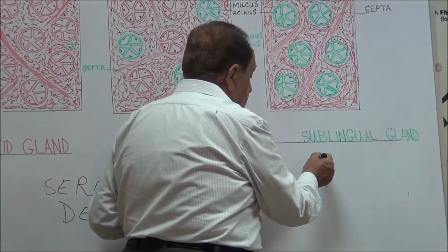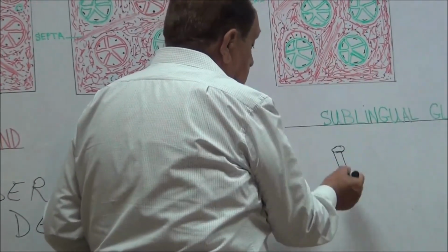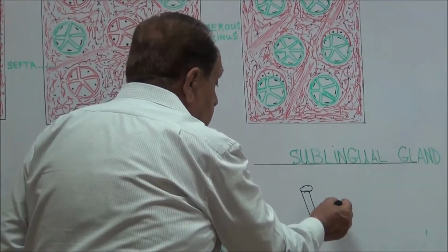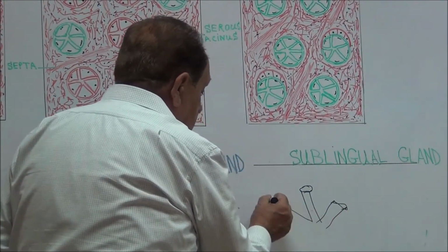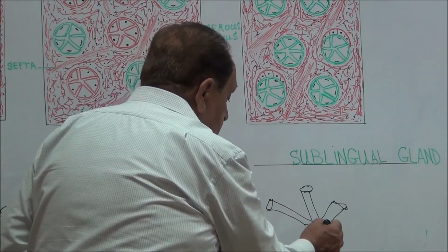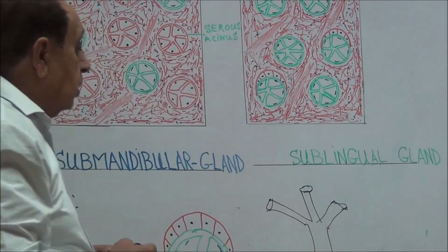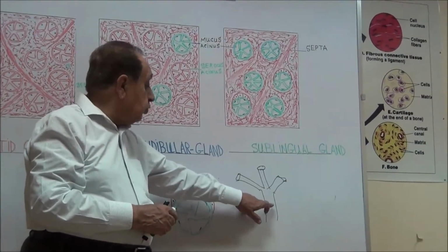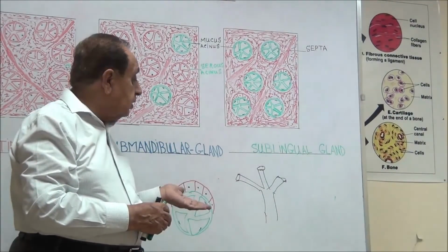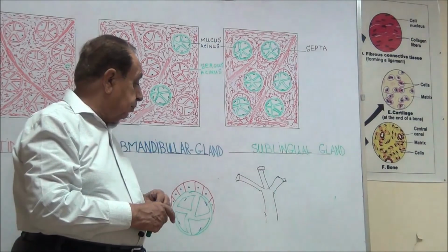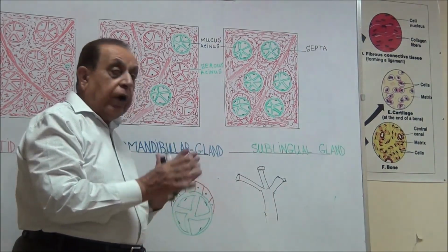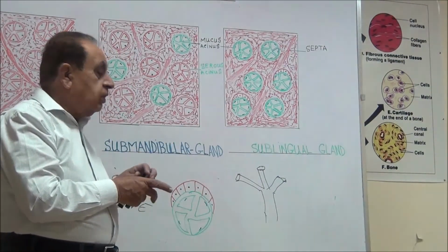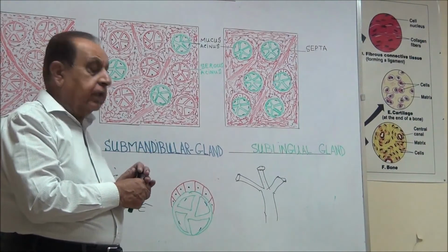This one is the central opening of the acinus, and this one is the intercalated duct, and many intercalated ducts join together and form the striated duct. The striated ducts are lined by simple columnar epithelium, and these striated ducts join together and form the larger excretory duct of the sublingual gland.